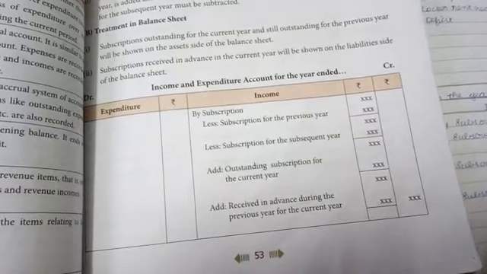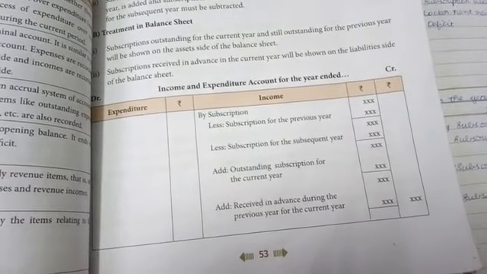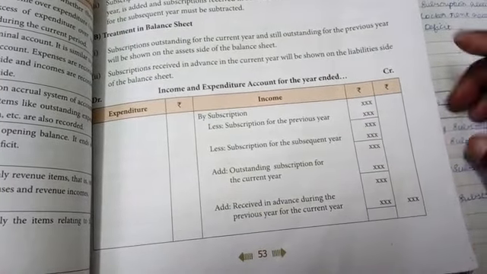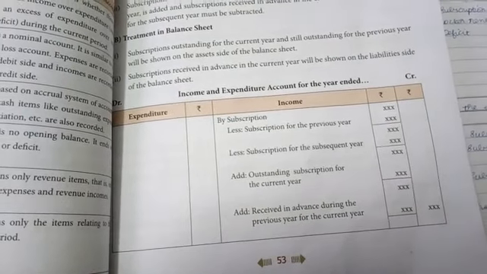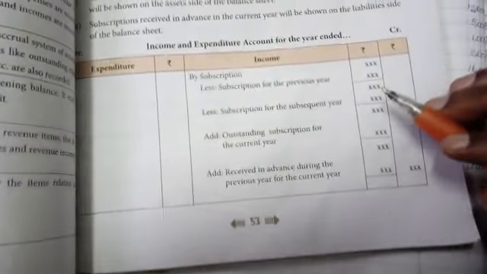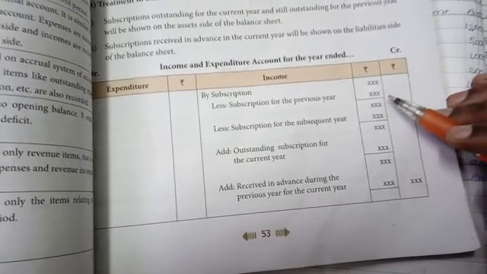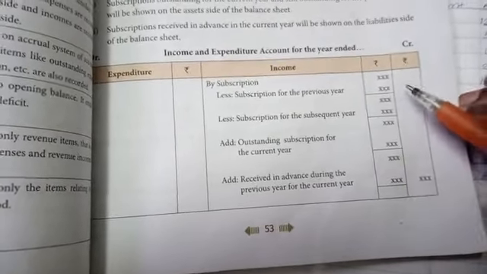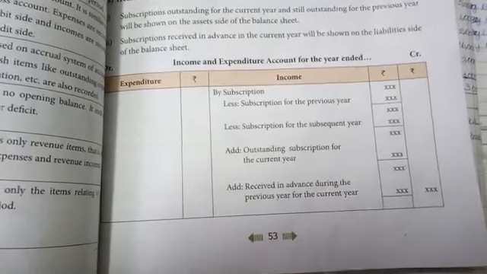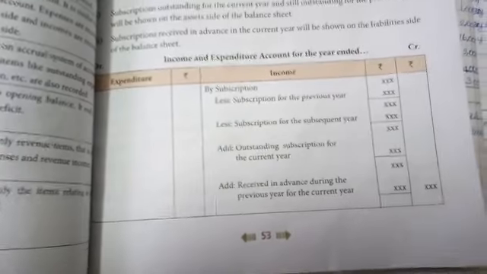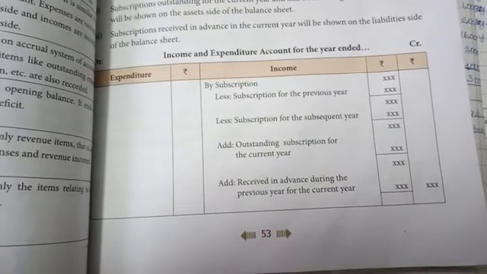Then how to treat it? See, for example, we received subscription of 20,000. Out of 20,000, 2,000 relates to the previous year, and it should be excluded because, as I mentioned, only revenue receipt, particularly current year receipt alone, appears in the income and expenditure account.